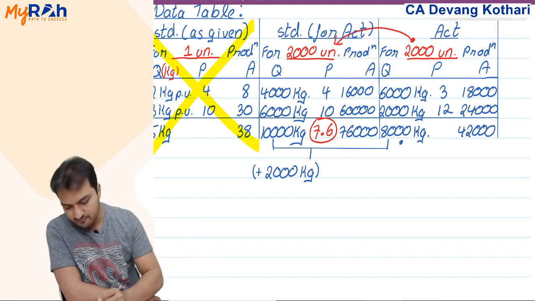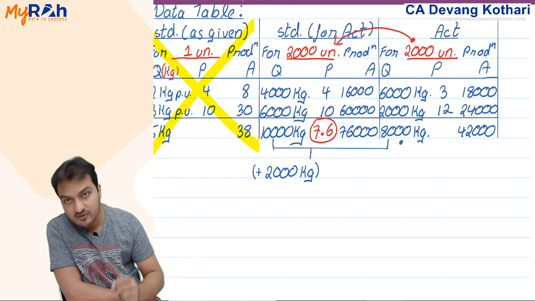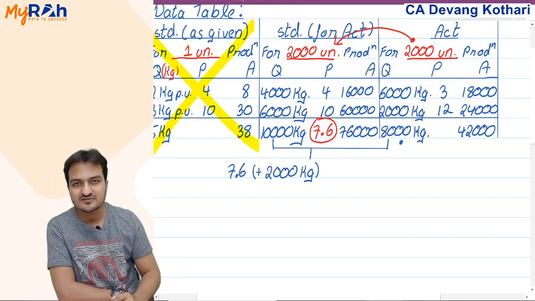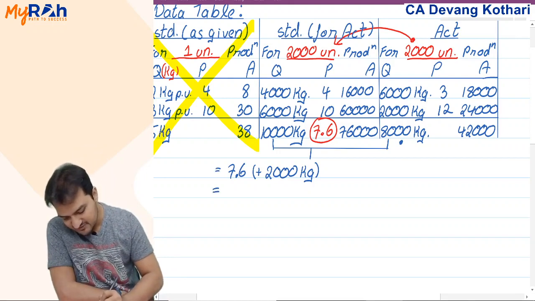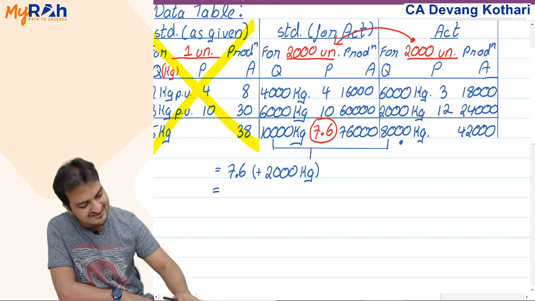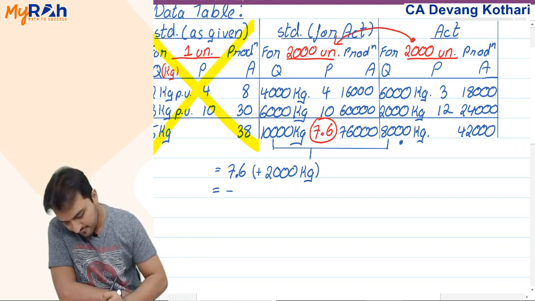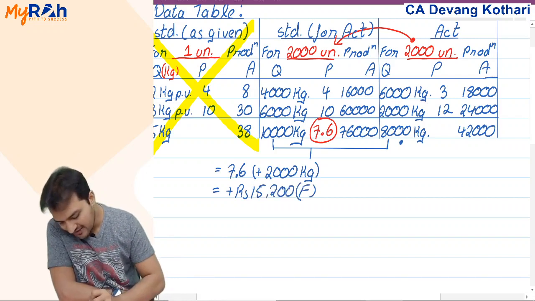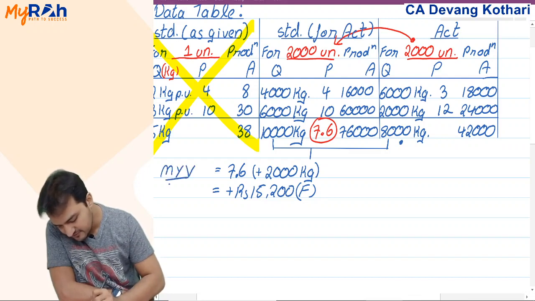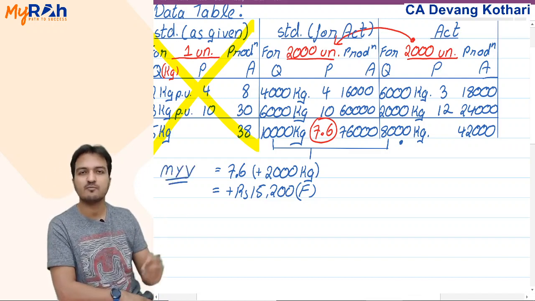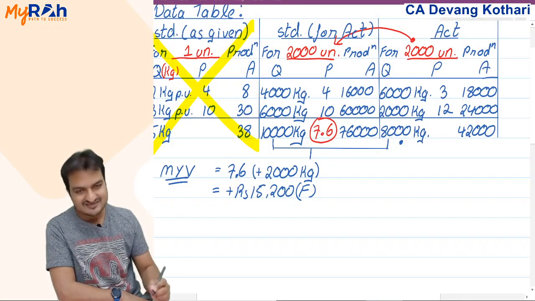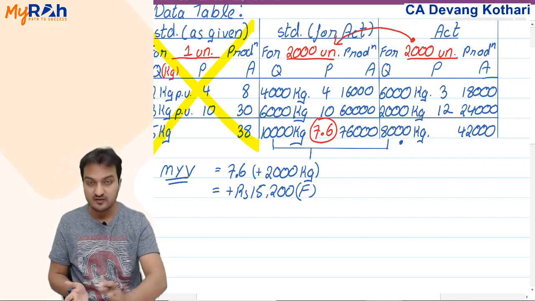So if the average rate is 7.6, I have saved 2,000 liters costing rupees 7.6. That gives me total savings of 7.6 into 2,000, 15,200 favorable. This is called my material yield variance, MYV. This is nothing but your material yield variance. I'll show you the formula later.